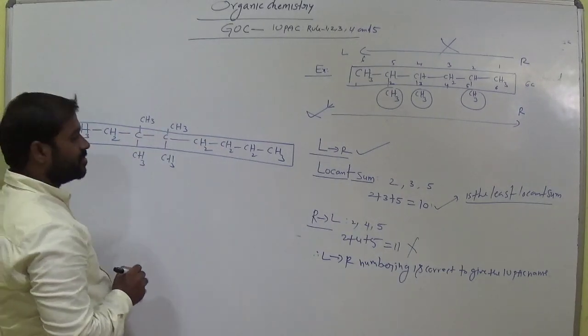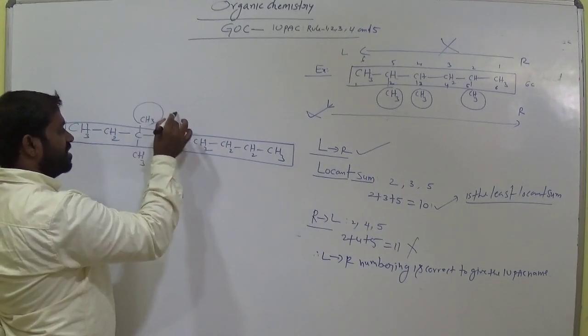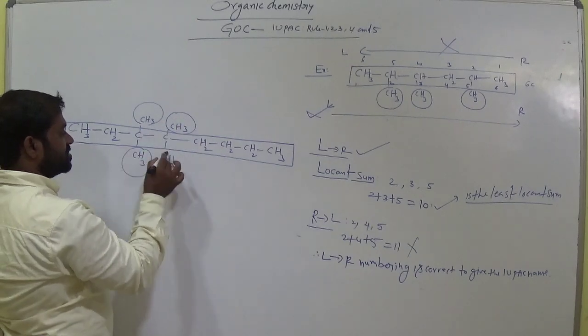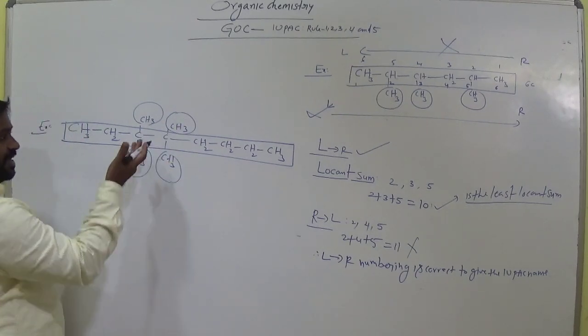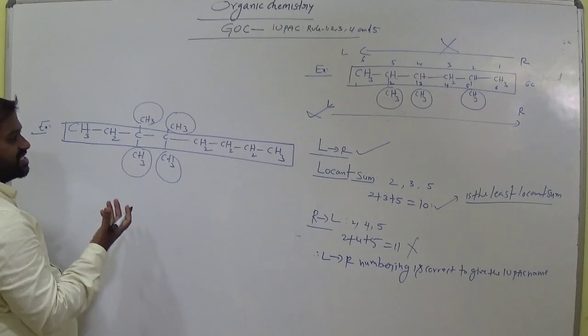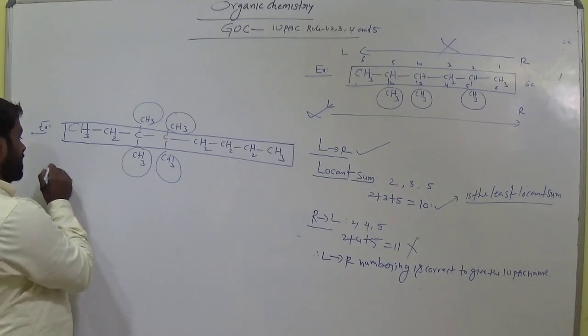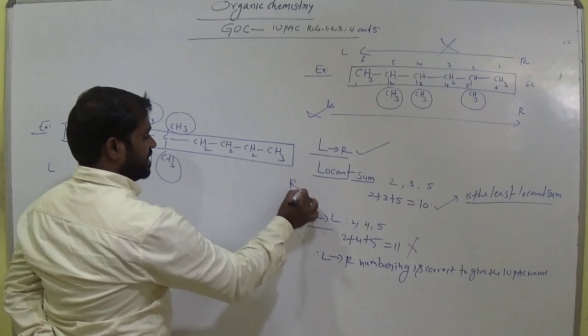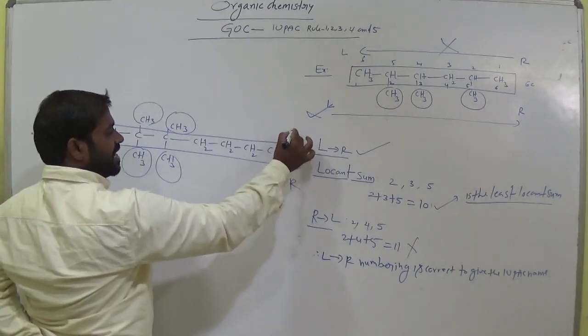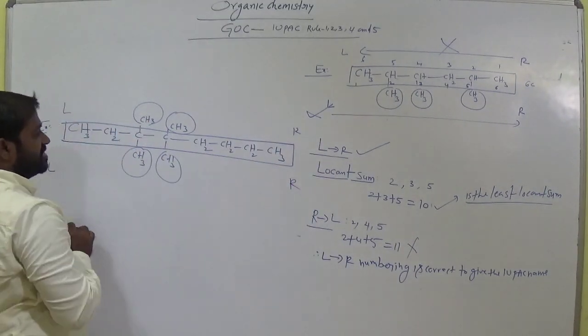Okay, clear? Now this one becomes substituent. This one becomes substituent. It has 4 substituents. Now many substituents are there. Then which direction is correct to give the numbering? So now this is the left. This is the right. Am I right? Clear students? Now this is the right hand side of the chain. This is the left hand side.